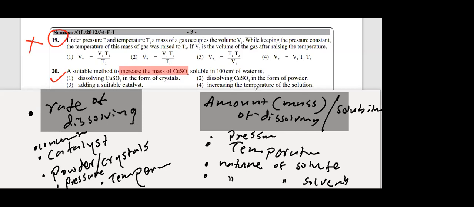Now I don't know how many of you noticed this when you read this question. Increase the mass means not the rate. Increasing the mass of copper sulfate dissolved in 100 grams of water. Actually they have given the definition of solubility. This is the definition of the solubility of copper sulfate in water. If they ask you to define the solubility of copper sulfate in water, that is the definition: maximum mass of copper sulfate that can be dissolved in 100 grams of water at a constant temperature. If you increase the temperature, the solubility will increase. That's why you have to mention the temperature in the solubility. Solubility at 25 degrees Celsius is different from solubility at 30 degrees Celsius. At 30 degrees you can dissolve more.